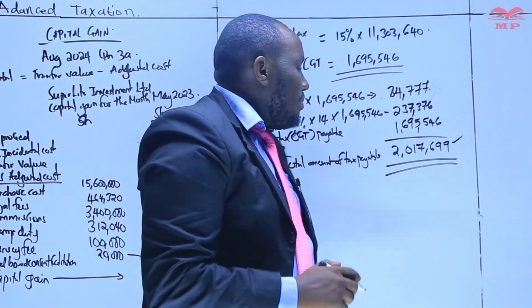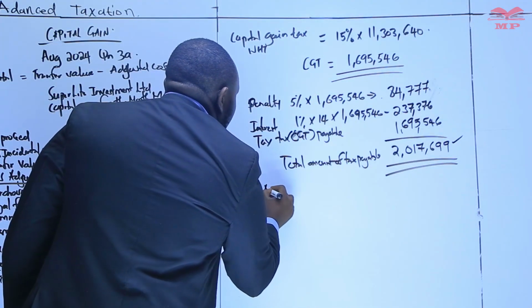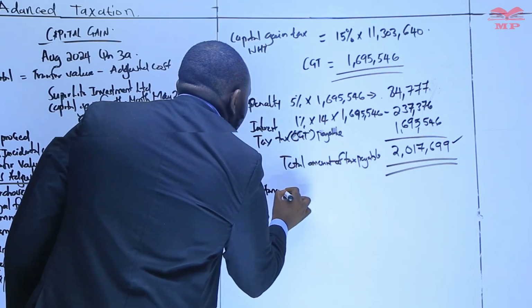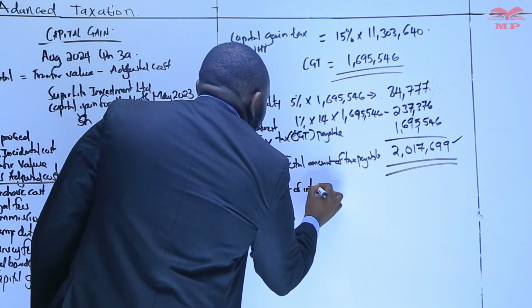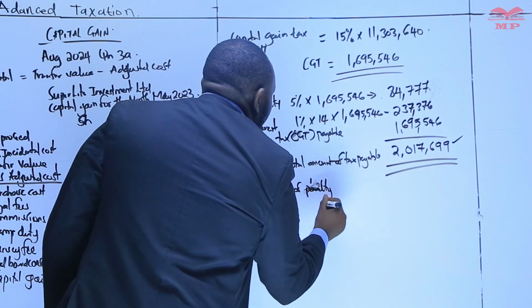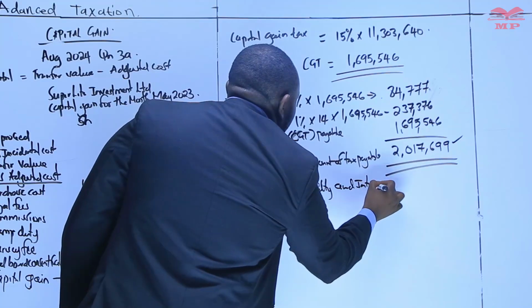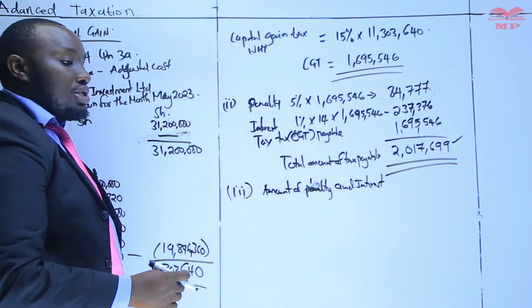So, one of them is the amount of penalties and interest.